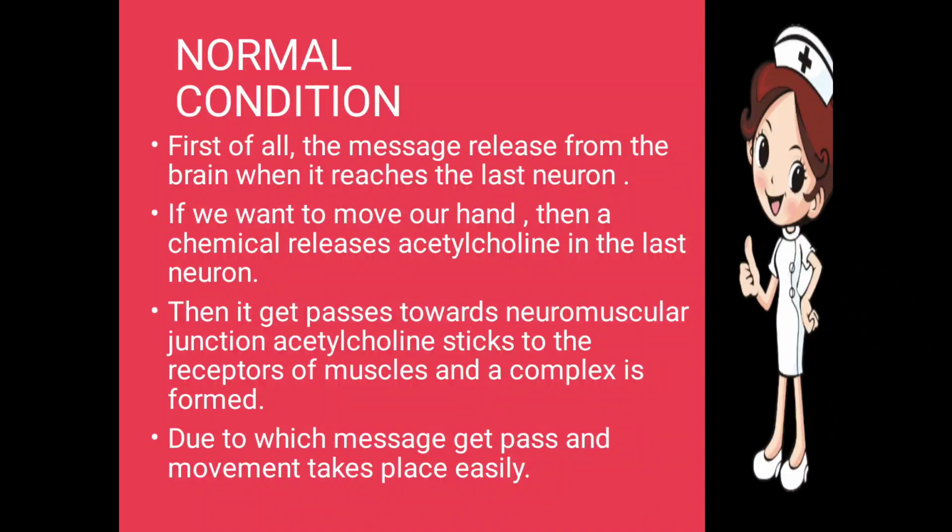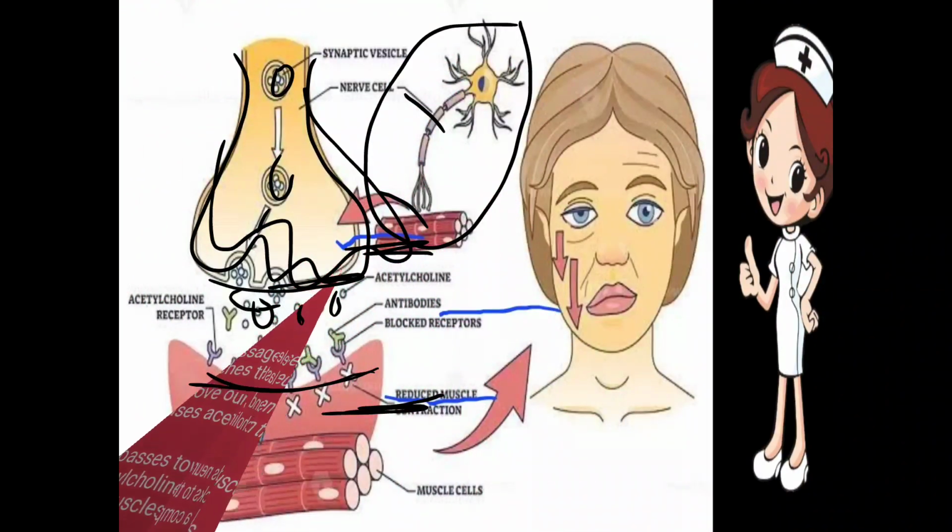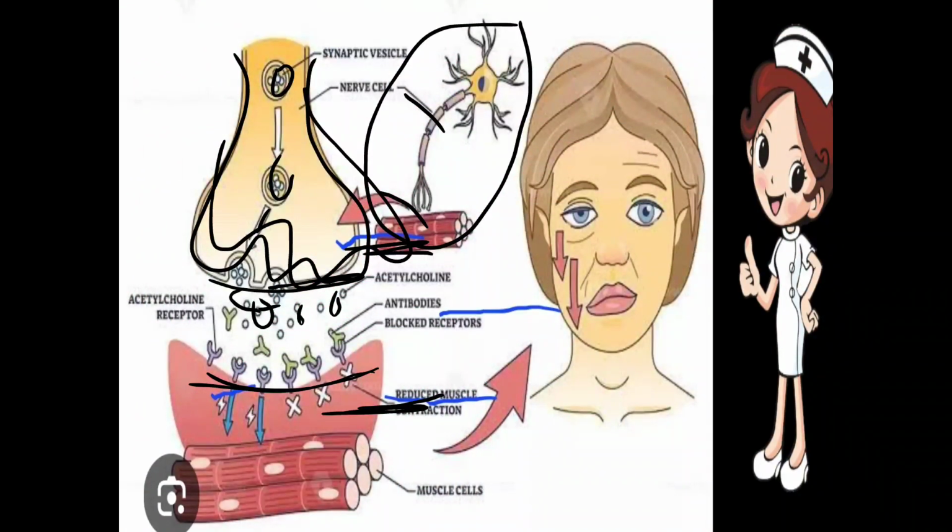Acetylcholine sticks to the receptors of the muscles and a complex is formed. So acetylcholine gets released here and sticks to the receptors, and a complex is formed. Then that complex moves to the muscle junction, and the movement gets performed easily.